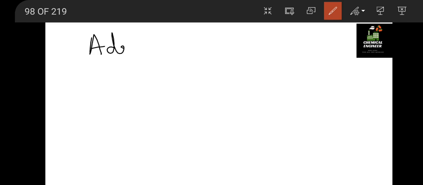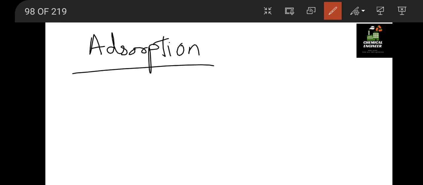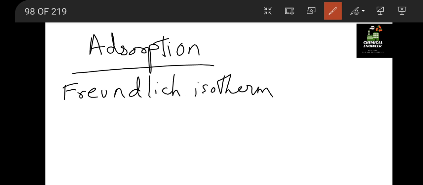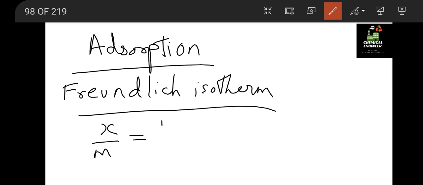Similarly for adsorption we have first formula, that is Freundlich isotherm. So Freundlich isotherm, in this we have x by m equal to k p raised to 1 by n.